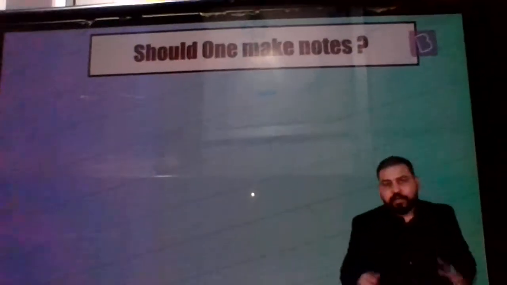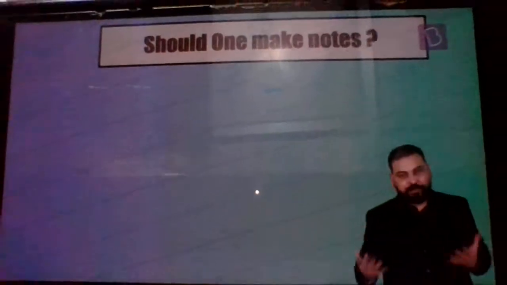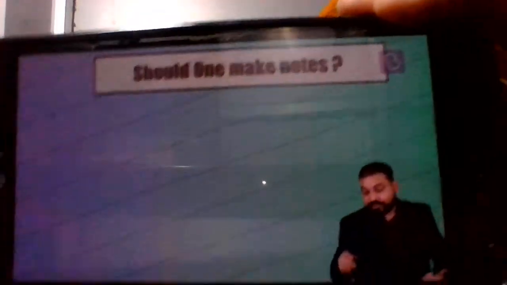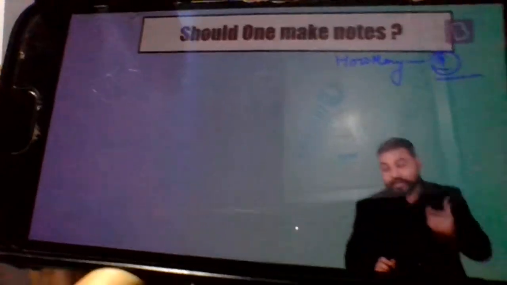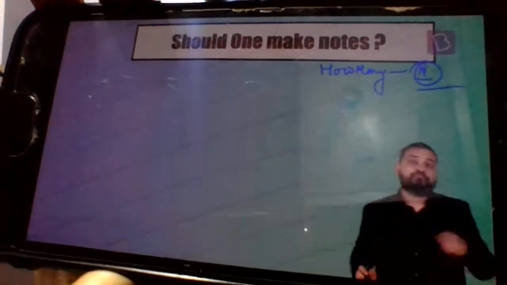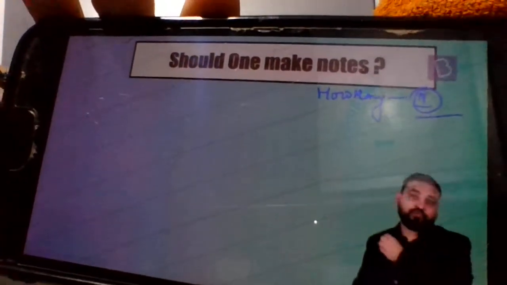Now, remember, this is a big question that people ask. Number one question that people ask: how many newspapers? My answer usually is one. If you have the time, go for the second. Number two, they ask is how to make notes. And number three, they ask is which newspaper.